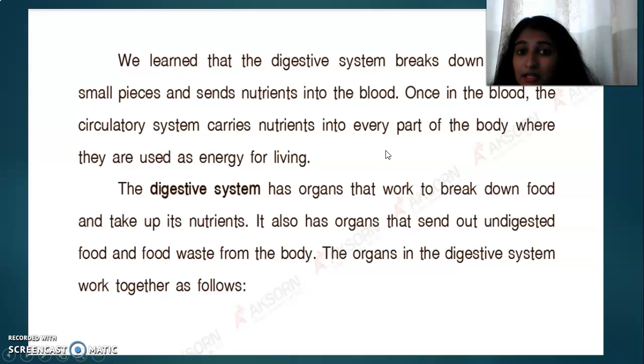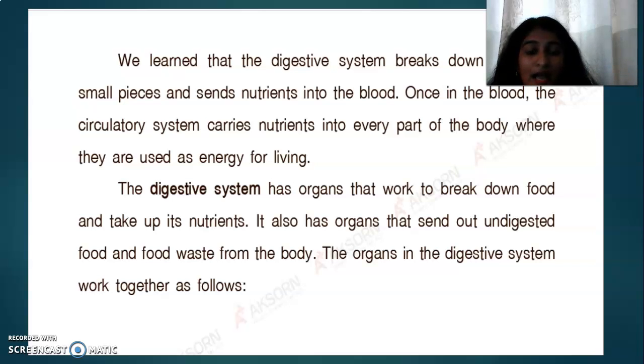So we learned that the digestive system breaks down the food into smaller pieces and sends the nutrients into the blood. When the nutrients are in the blood, the circulatory system carries them to every part of the body. We discussed organs like the liver, pancreas and stomach.